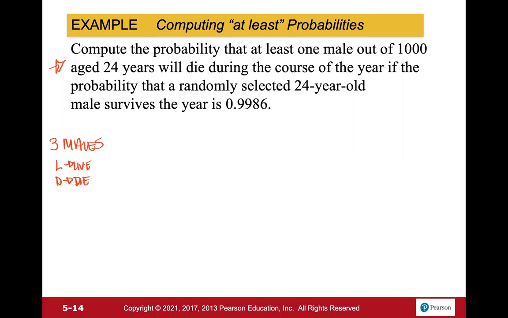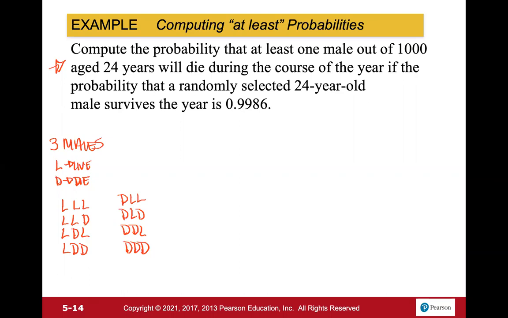So the first one is that they all live. So 1, 2, 3 lives. And then the first 2 live, the last one dies, live, die, live, die, die. So that's all the different possibilities of the first one lives. And now for the first one dies, so we have die, live, live, die, live, die, die, die, live, and die, die, die. So we have those 8 different possibilities here.